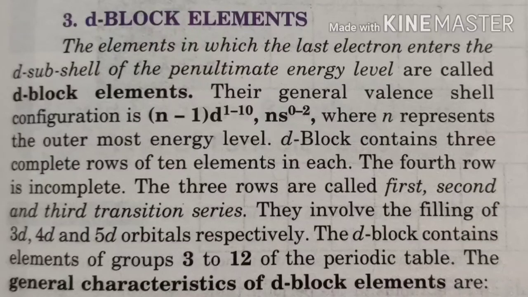The d block contains 3 complete rows of 10 elements each. The fourth row is incomplete. The 3 rows are called the first, second and third transition series. They involve the filling of 3d, 4d and 5d orbitals respectively. The d block contains elements of group 3 to 12 of the periodic table.